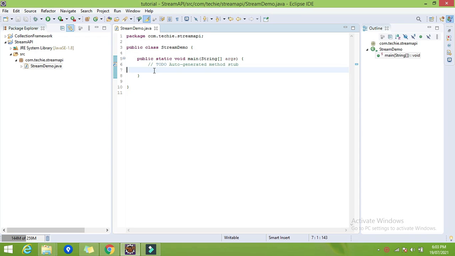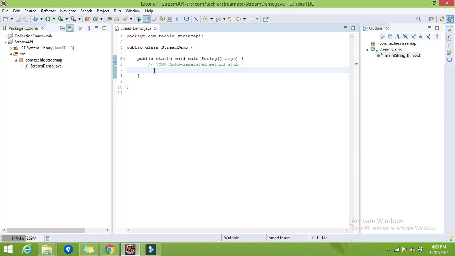But in collections also, suppose I have a list of 1000 elements, the numbers from 1 to 1000, and now I want to filter the list, meaning I want the even numbers only, or the odd numbers only. At that time I will iterate each element and divide by 2. If the remainder is equal to 0, then it's an even number, or if not, then it's an odd number. That type of logic I have to put there.